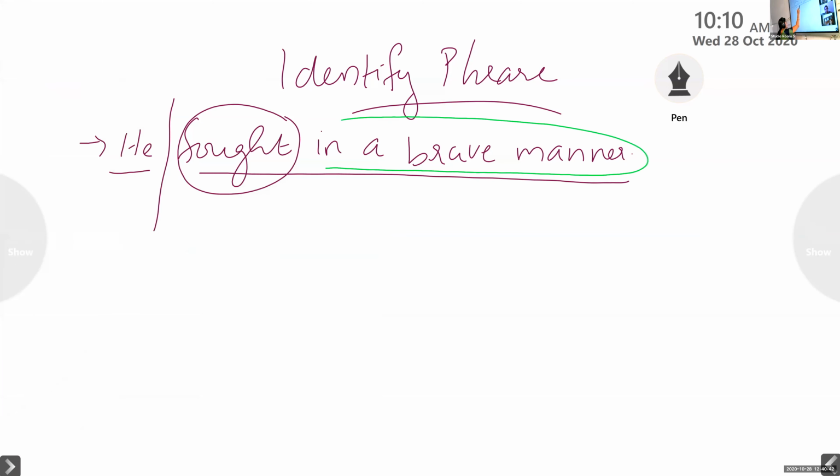So in the sentence, the group of words without the verb is called a phrase. Tell me the phrase used in the sentence. Noun phrase. Is it a noun phrase? In a brave manner. So how did he fight? In a brave manner. This is not a noun phrase. This is an adverb phrase, because it describes how he fought. I don't want a noun phrase or an adjective phrase. You just pick out the phrase used from the sentence. Just pick out the phrases.